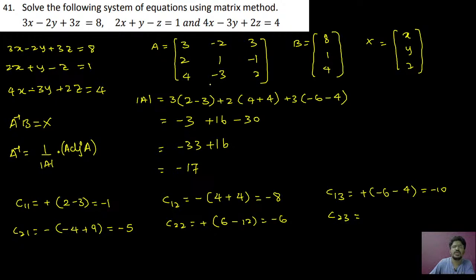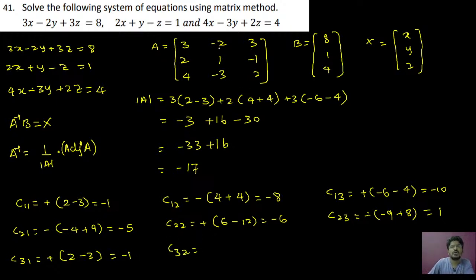C23. So now this will be equal to, you can just write C23. So that is 3 into minus 3 is minus 9. 4 into minus 2 is minus 8. Minus into minus is plus 8. Okay. So therefore minus 9 plus 8 is minus 1. Minus into minus is plus 1. So therefore now we go for C31, plus of minus into minus plus 2. Write minus sign. 1 into 3 is 3. So therefore this is minus 1.